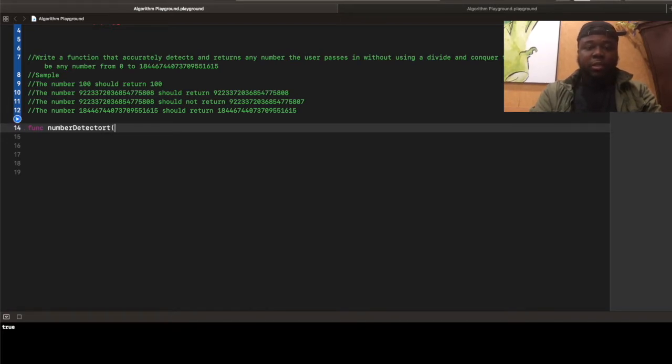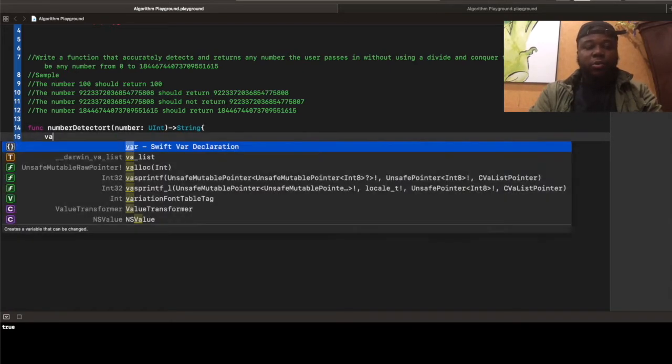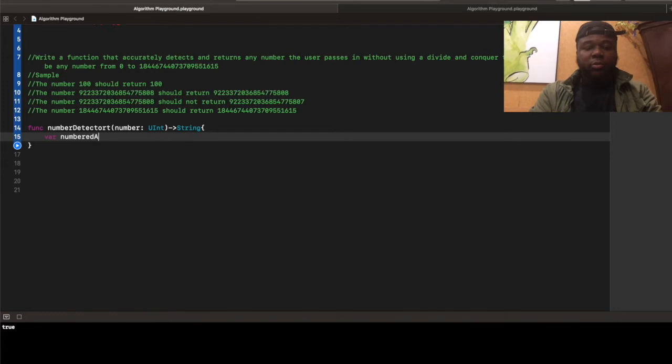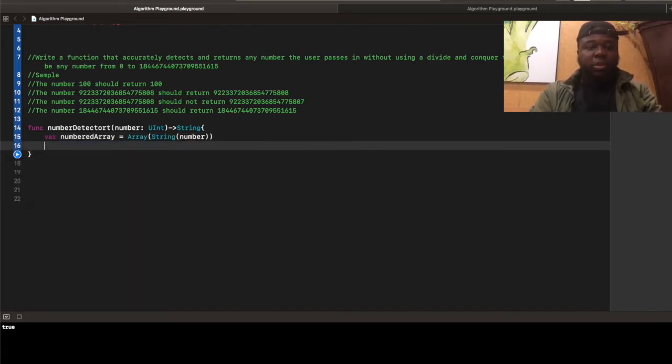I'm going to pass in an unsigned int, and we're going to return a string. Then we're going to call this a numbered array. We're going to put this number, our unsigned int, in the numbered array. Then we're going to get the numbered array count.